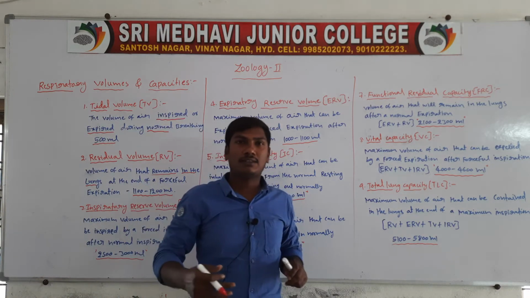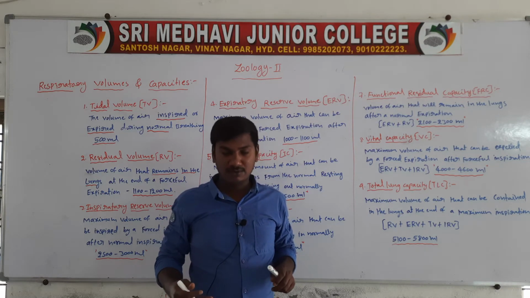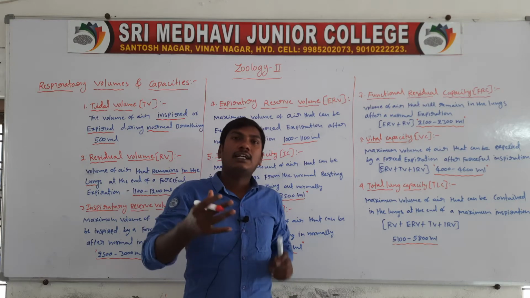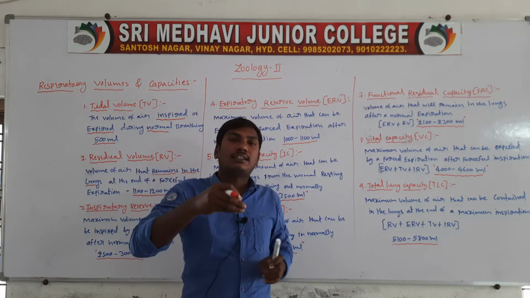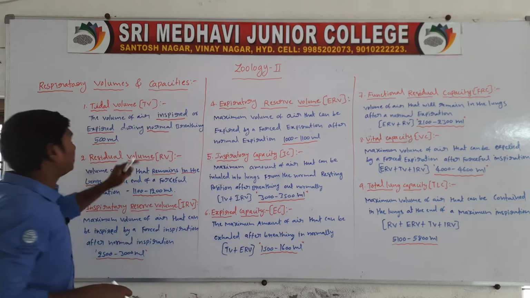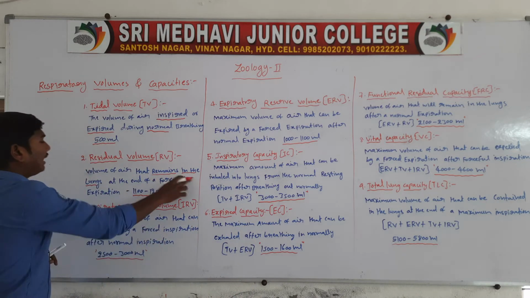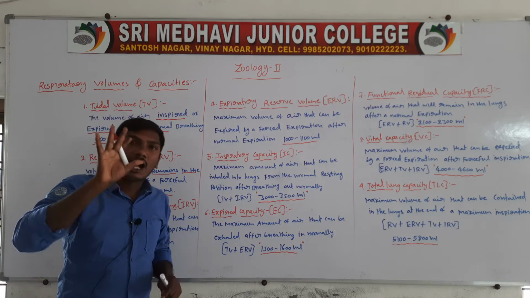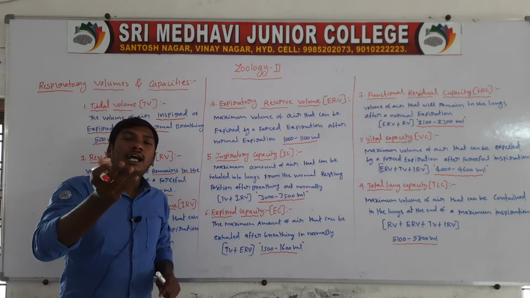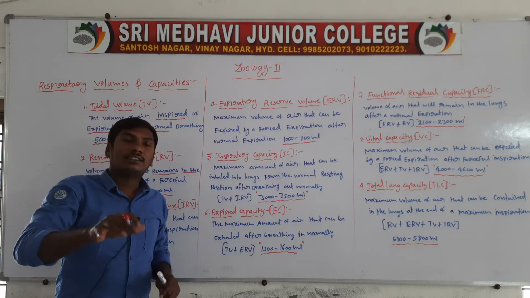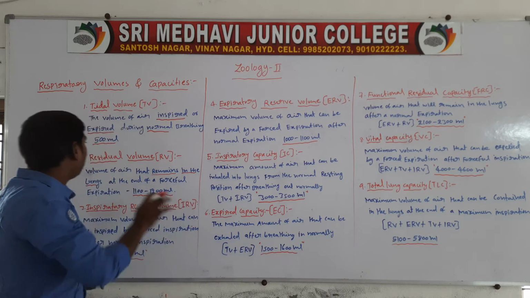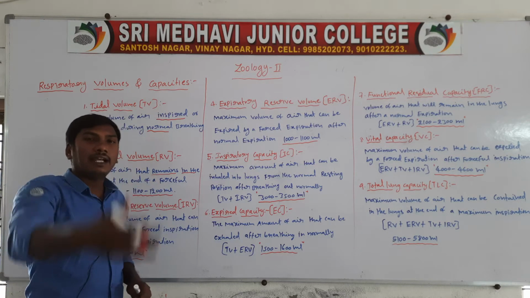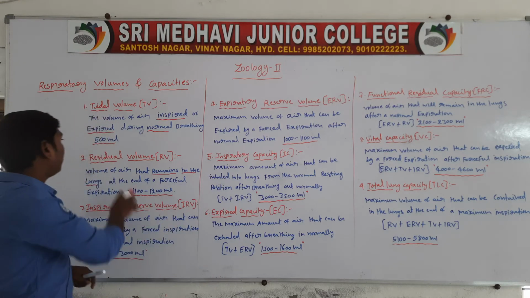After forced expiration, the remaining air present in the lungs is called the residual volume.